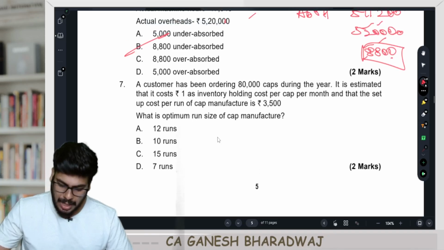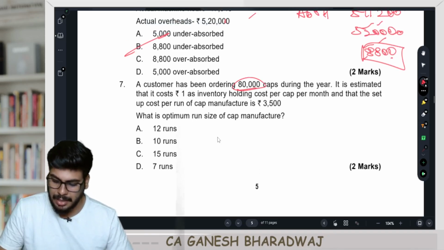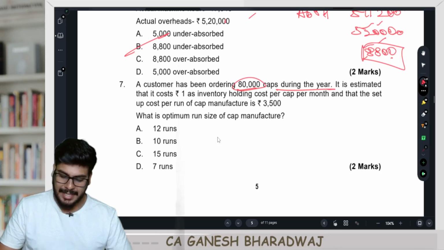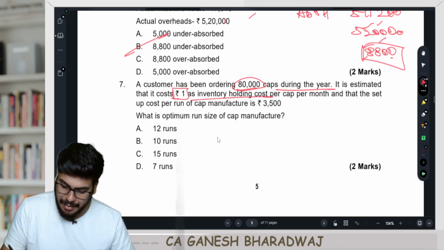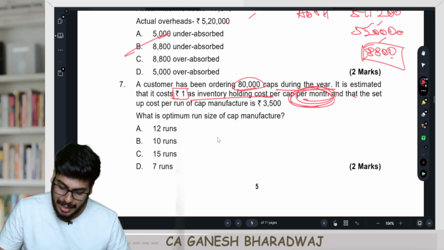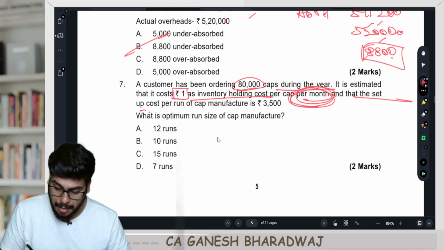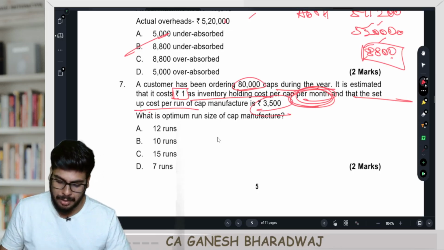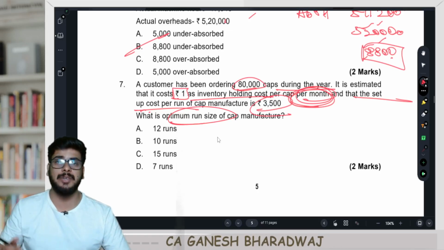Another 2 mark question. A customer has been ordering 80,000 caps during the year. It is estimated that it costs ₹1 as inventory holding cost per cap per month. Be very clear, right? And that the setup cost per run of cap manufacture is 3,500. Optimum run size, EBQ, they have asked.